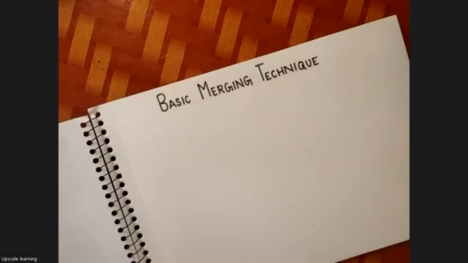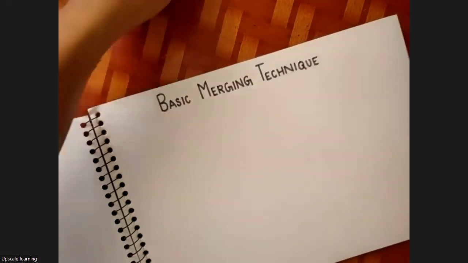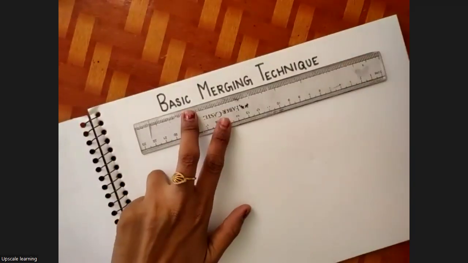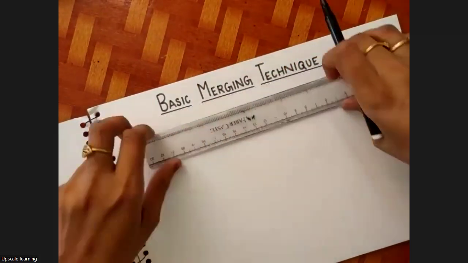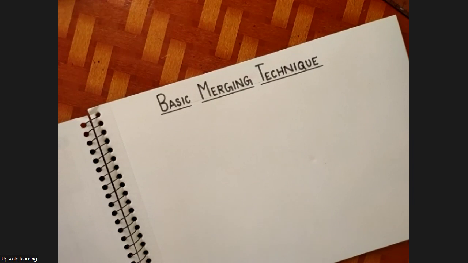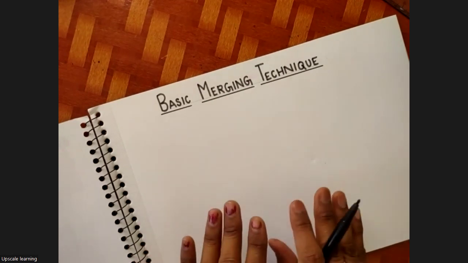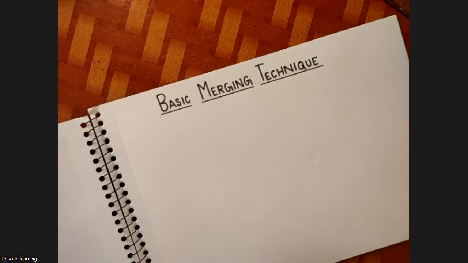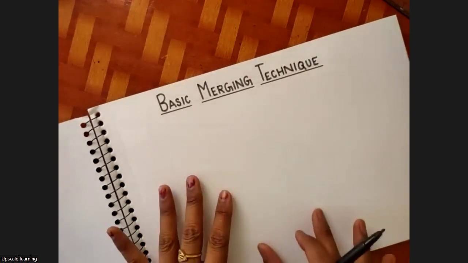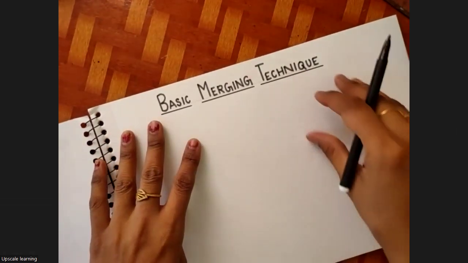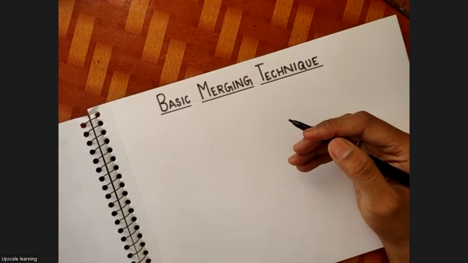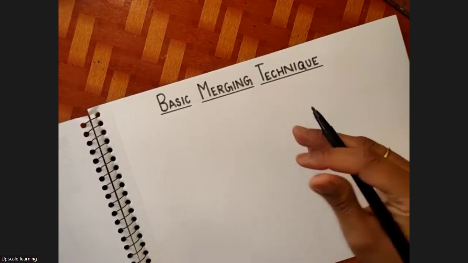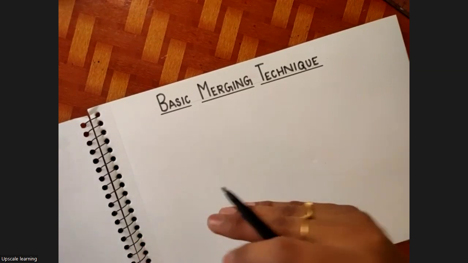So for that sake, I'll just give you little basics of merging. Merging means to mix, okay? How can we mix two colors smoothly in drawing? So that we are going to learn. To understand that, we will draw a few things. We will draw a tree, one cloud, and one sun. And as we color them, I'll be telling you what we are doing and how we are going to merge. The same thing, we will use it to complete the other drawings.